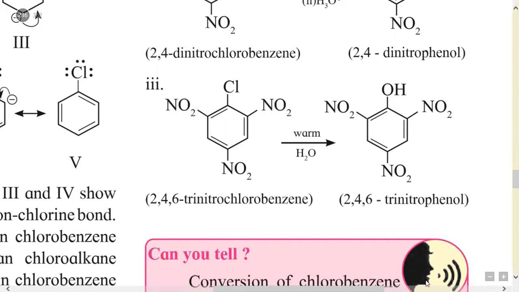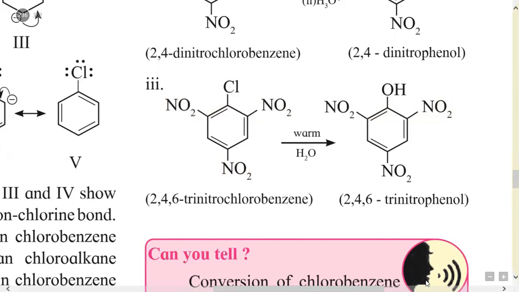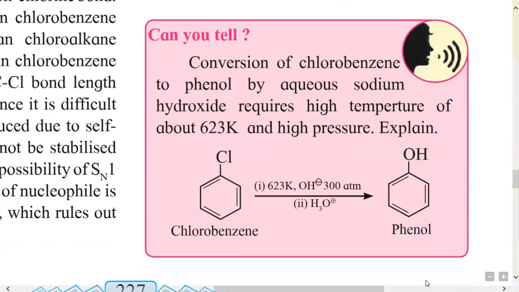Here a stronger base is not required at all. Just warm, in the presence of H2O, the chlorine group is substituted by an OH group in the product. So this is a very good example of nucleophilic substitution reaction of an aryl halide containing electron withdrawing groups.